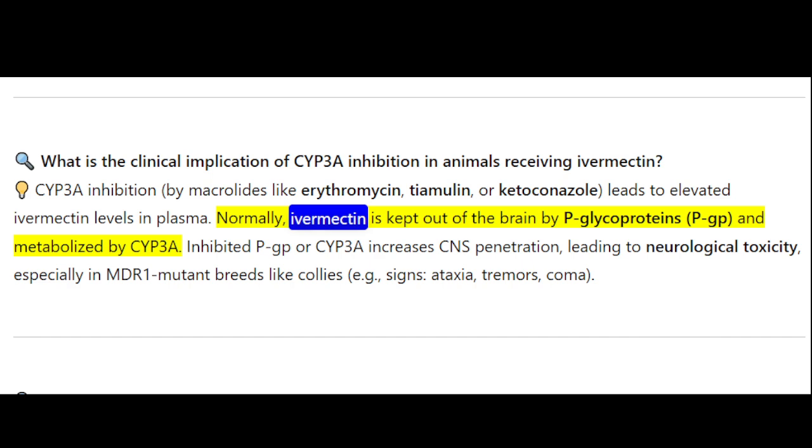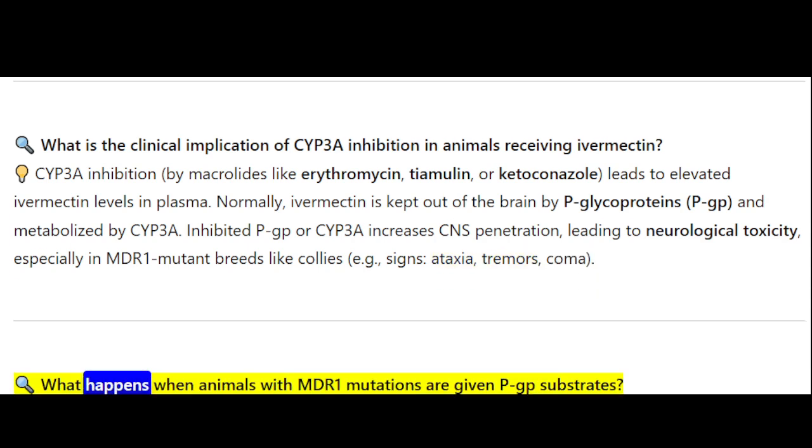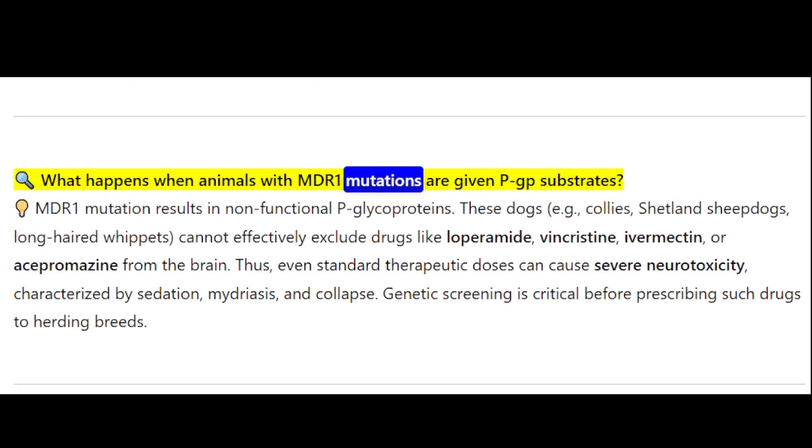Normally, ivermectin is kept out of the brain by P-glycoprotein, PGP, and metabolized by CYP3A. Inhibited PGP or CYP3A increases CNS penetration, leading to neurological toxicity, especially in MDR1 mutant breeds like collies. For example, signs: ataxia, tremors, coma. What happens when animals with MDR1 mutations are given PGP substrates?